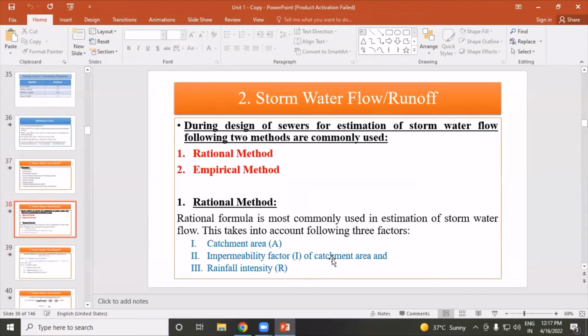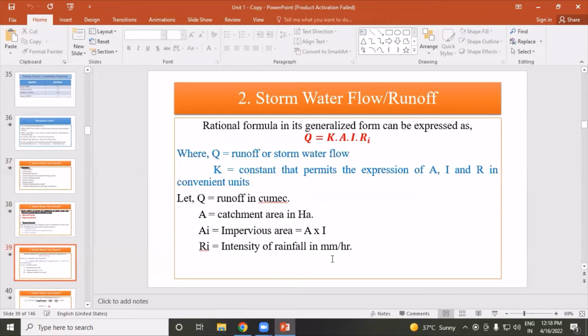During design of sewers for estimation of storm water flow, the following two methods are commonly used. First one is the rational method and second one is the empirical method. So first method is the rational method. In this method, the rational formula is most commonly used in estimation of storm water flow. This takes into account the following three factors: first, catchment area, then impermeability of soil or catchment area, and rainfall intensity.